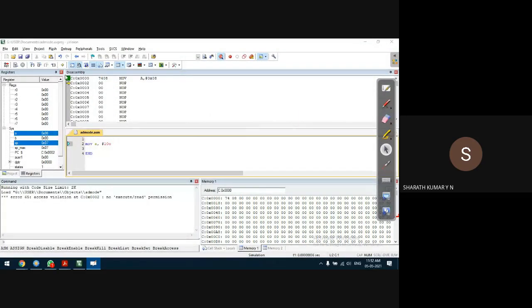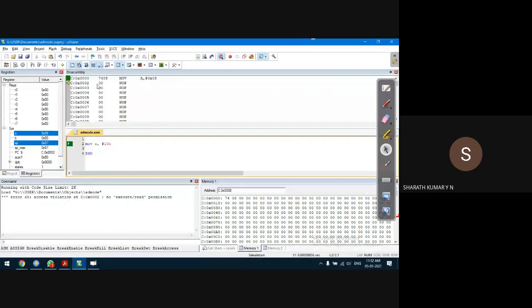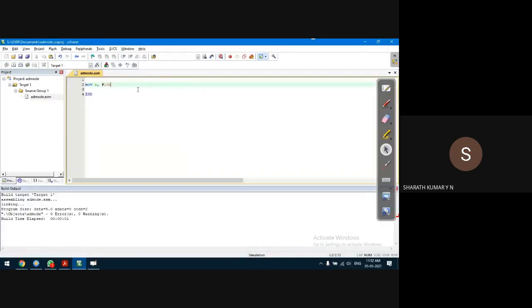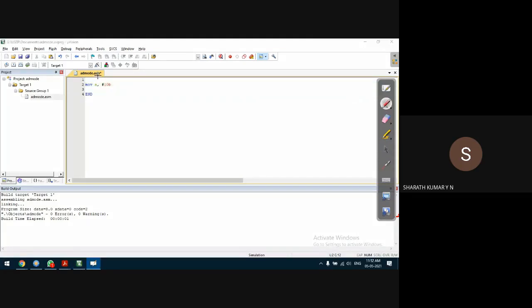Other possibility is that we specify binary numbers. Let us say 10 is specified as B. Let us see what happens. Now, out of curiosity, I'm specifying only 2 bits, which is nothing but 1 and 0 in binary. Let us see how the compiler treats this, how the compiler reacts to this.